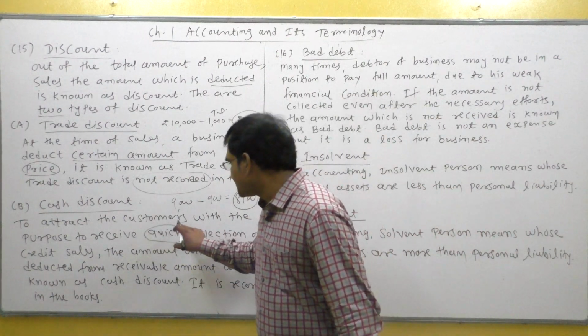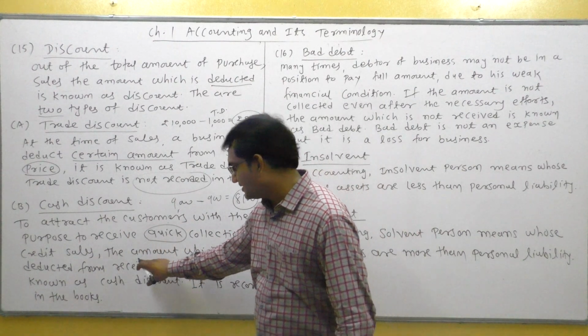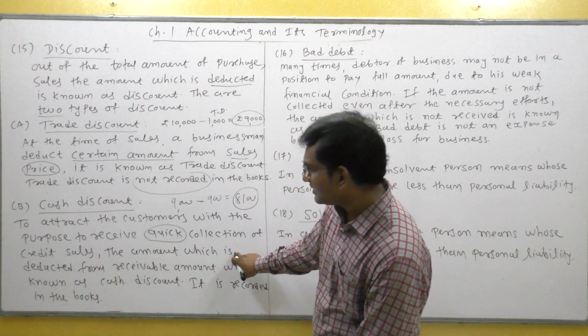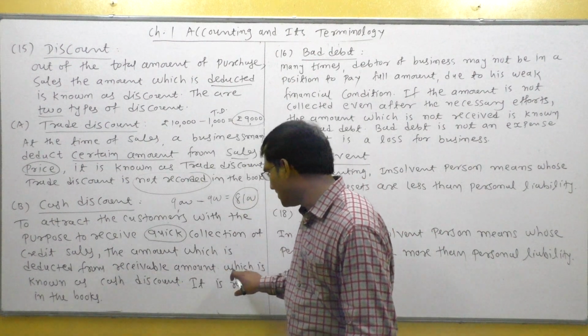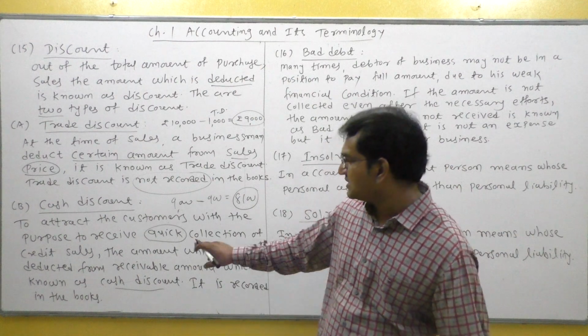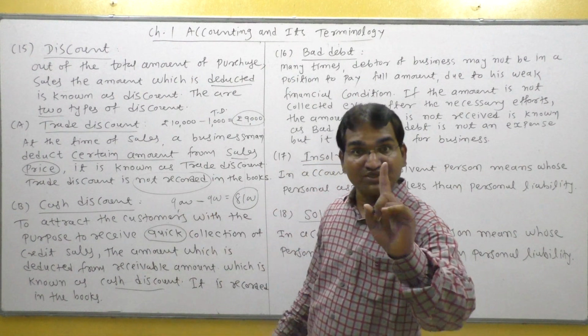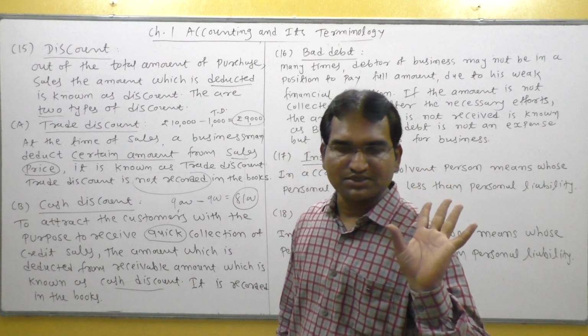To attract the customers with the purpose to receive quick collection of credit sale, the amount which is deducted from receivable amount, which is known as cash discount. Receivable amount is 9,000 and if customer pay within 1 month, then 9,000 rupees required.